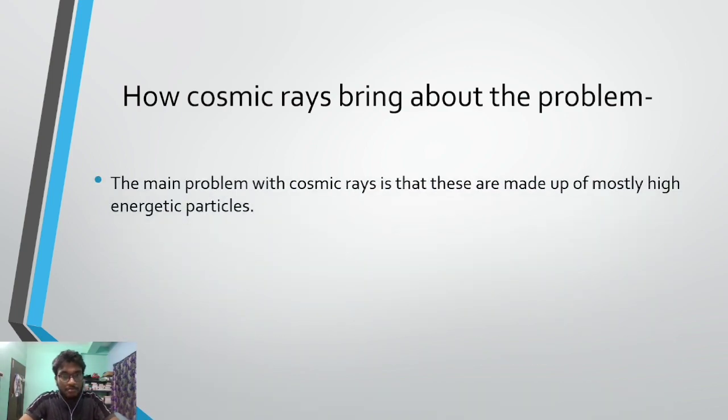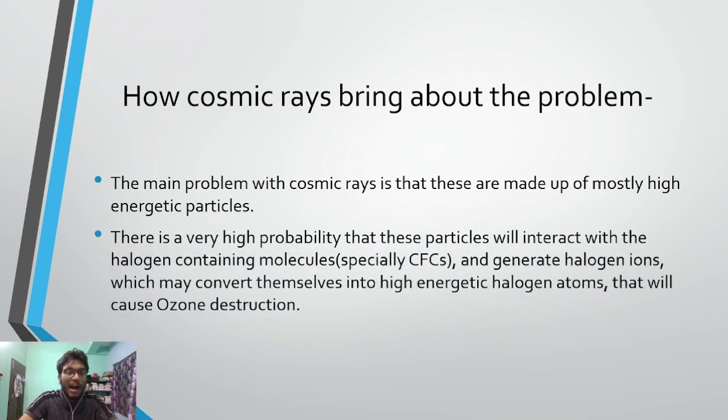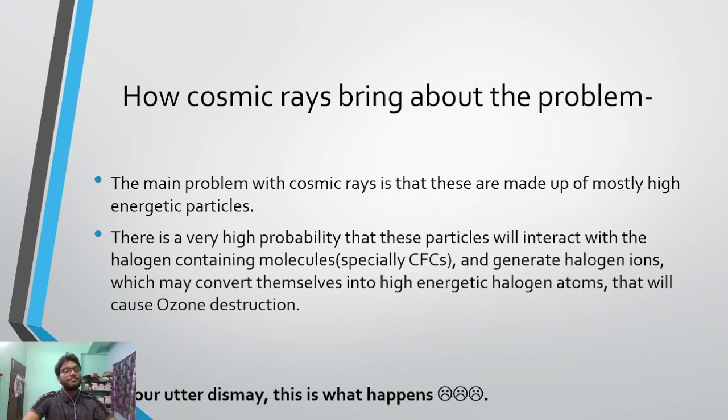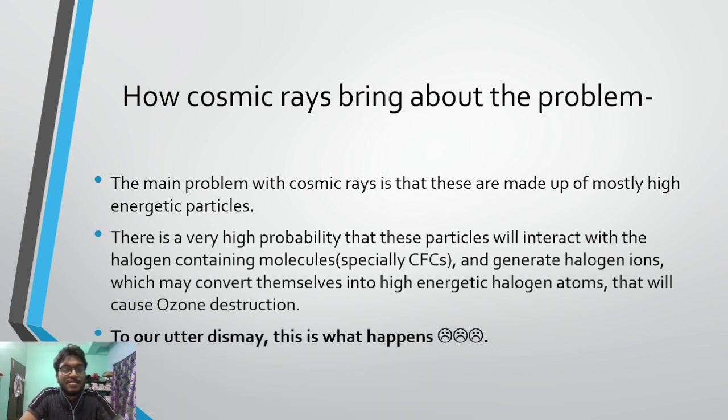The main problem with cosmic rays is that they are made up of high energetic particles. Being highly energetic, they have a high probability of interacting with halogen containing molecules and generating halogen ions, which may convert themselves into highly reactive halogen atoms, and that will cause ozone destruction. And this is what happens to the ozone hole.